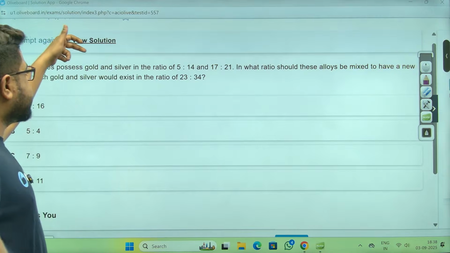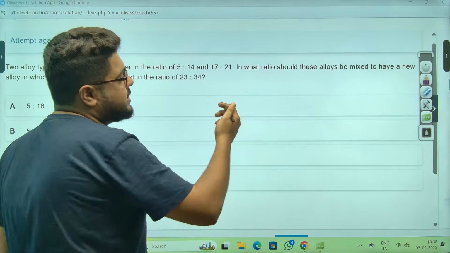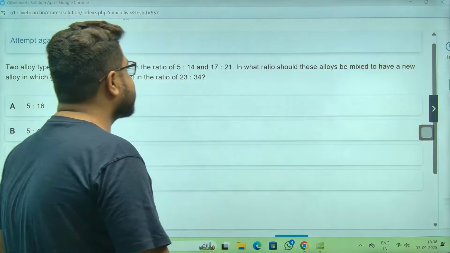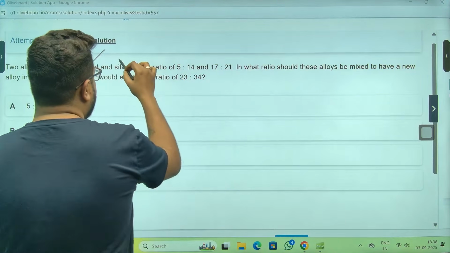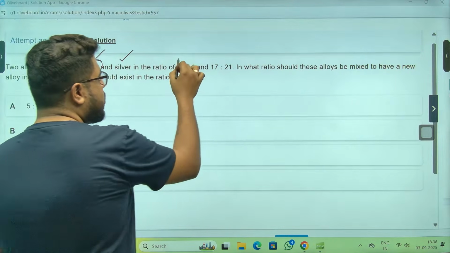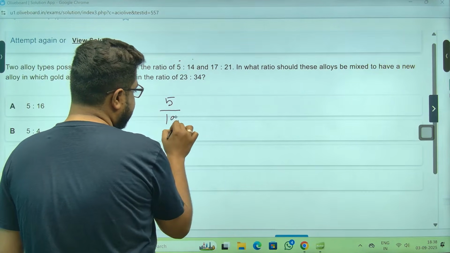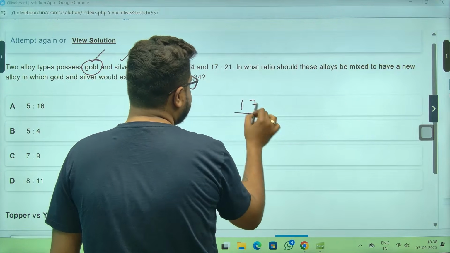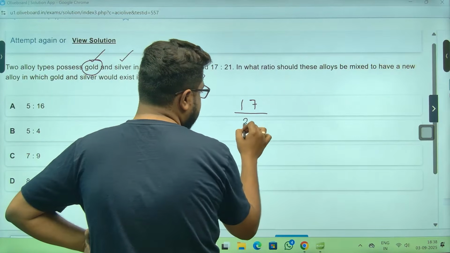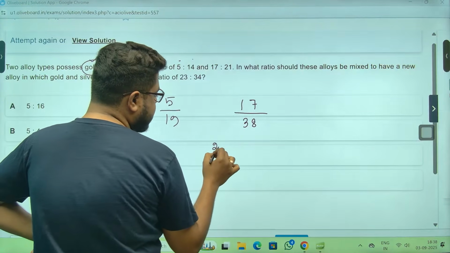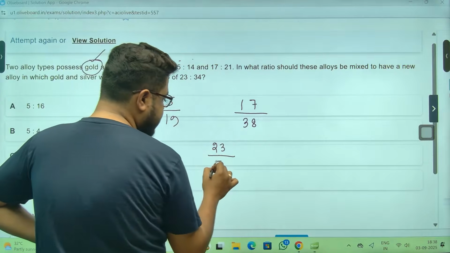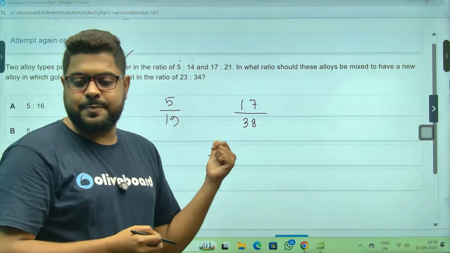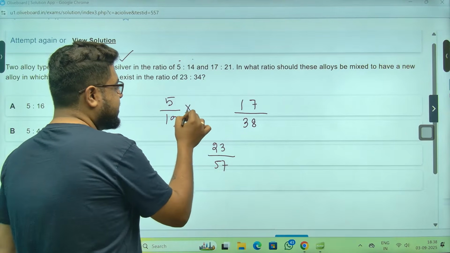Two alloys possess gold and silver in this ratio. Sir, two mixtures are being mixed. Mixture of mixtures, apply allegation. You can use allegation on either gold or silver. Let's do it on gold. Gold is 5 divided by 19 in the first, and in the second solution it is 17 by 21... these are multiples of 19, so multiply by 19 into 6.